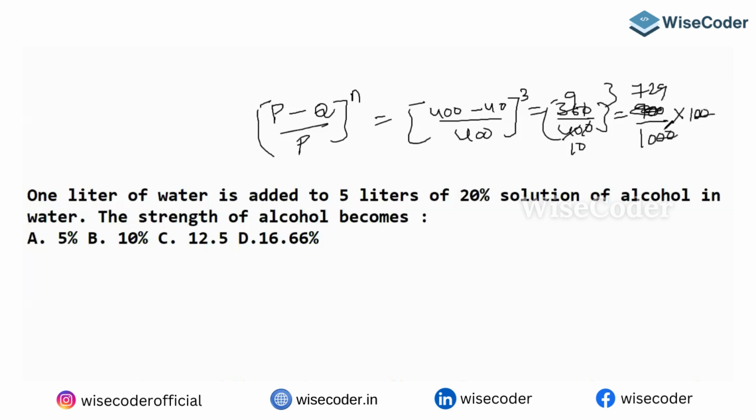2 zeros are going to be cancelled. I can replace this point here. Then the answer is what? 729. Sorry, 72.9%. Okay, 72.9%. That's how you can get your answer.